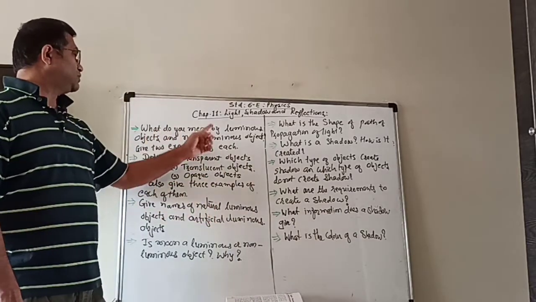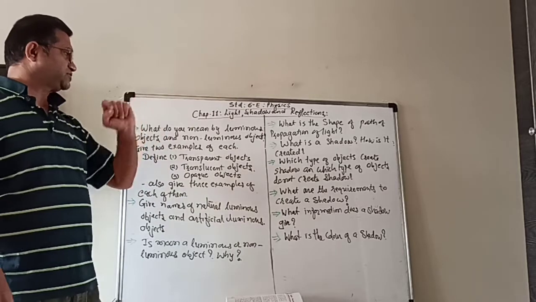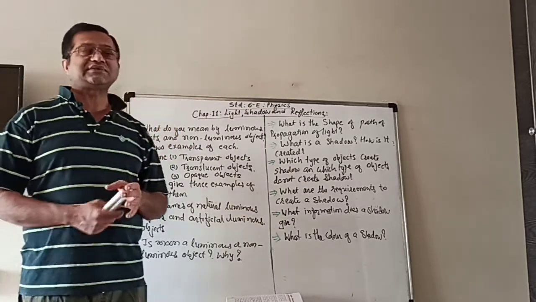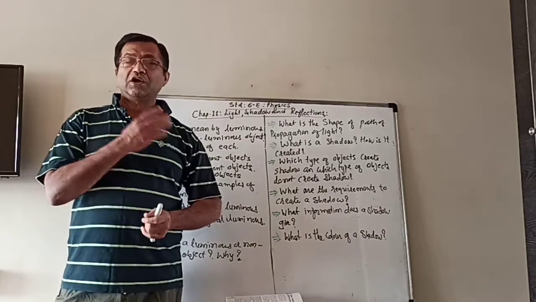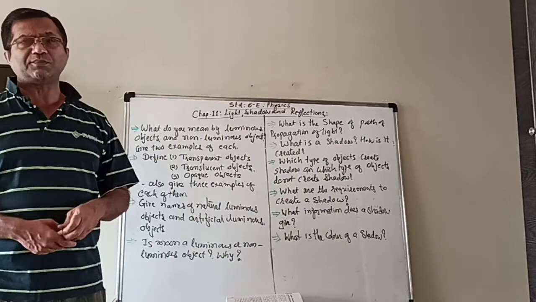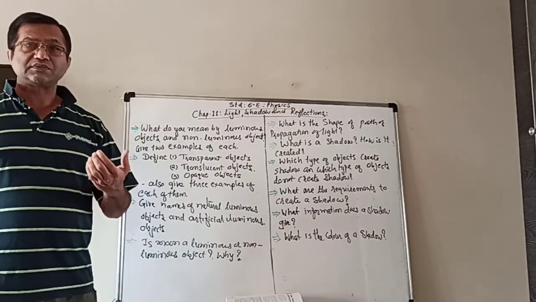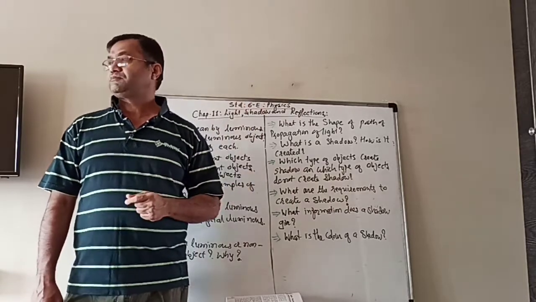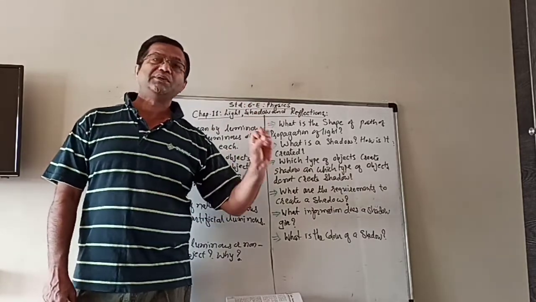So, what do you mean by luminous objects and non-luminous objects? Give two examples of each. Luminous objects mean those objects which emit their own light or give their own light. They are known as luminous objects.